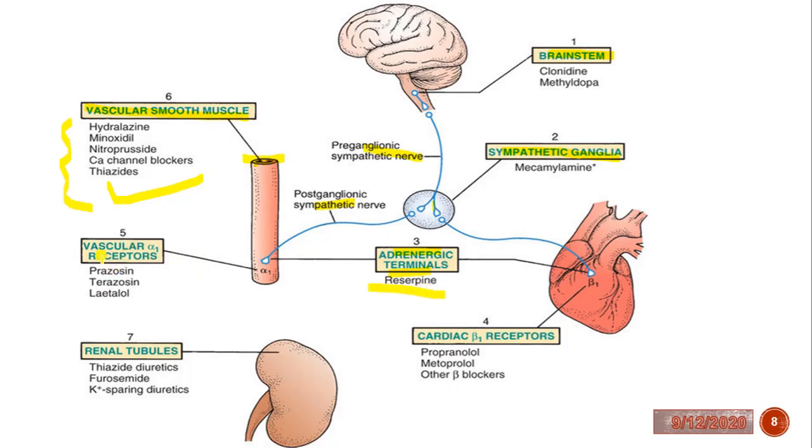Then the vascular alpha 1 receptor. You can give this kind of drug over here. Then here there is a presence of beta 1 receptor. So to block the beta 1 receptor we can give a beta blocker like propranolol, metoprolol or other beta blockers. Then we can see the renal tubules. So here we can give diuretics. To control the blood volume we can give diuretics.